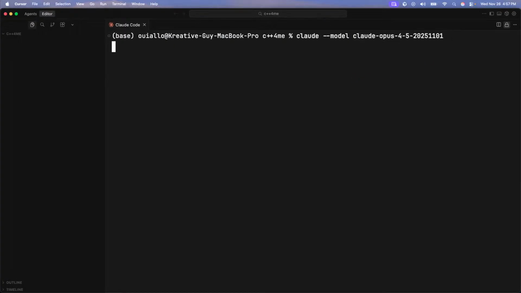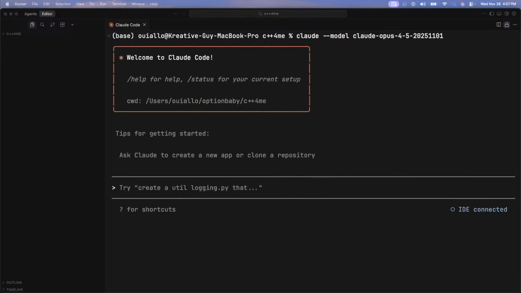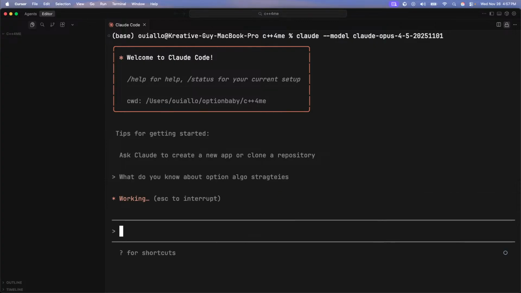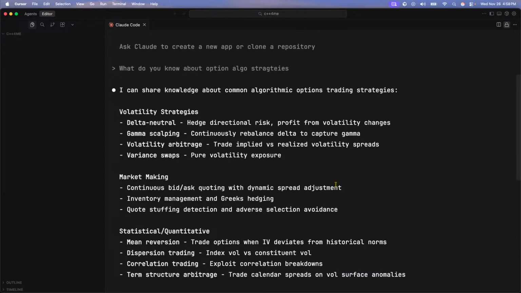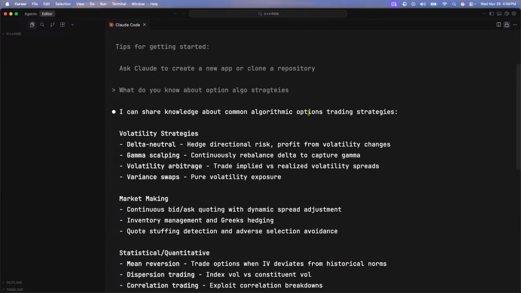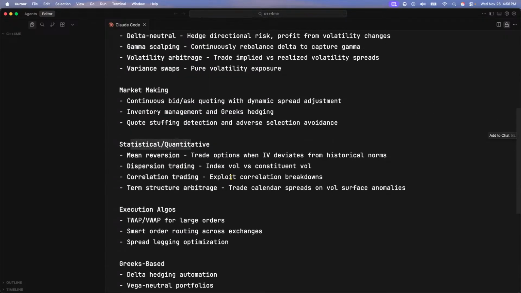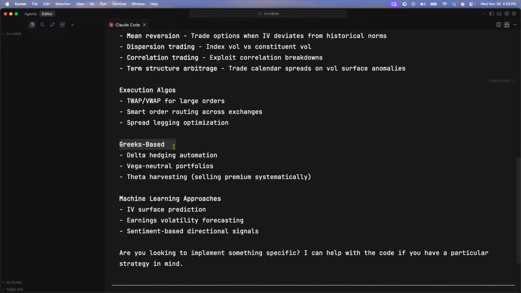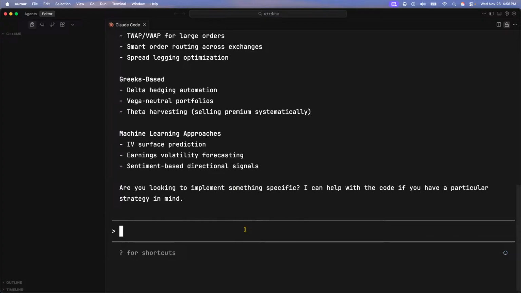So I'm going to hit enter. I just want to preface it. So what I want to say is, what do you know about option algo strategies? All right, I can share knowledge about the common algorithmic option strategies: delta neutral, gamma, market making, statistical quantitative, execution algos, Greek based, machine learning approach. I love it. We already have an approach.